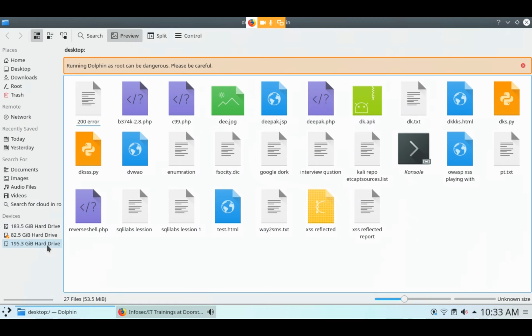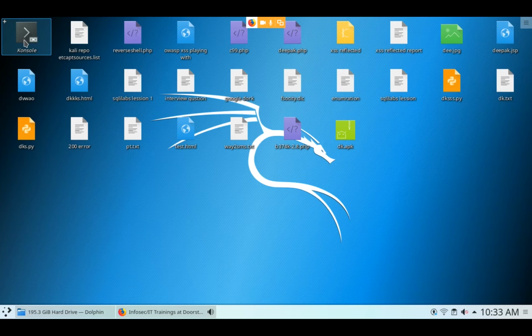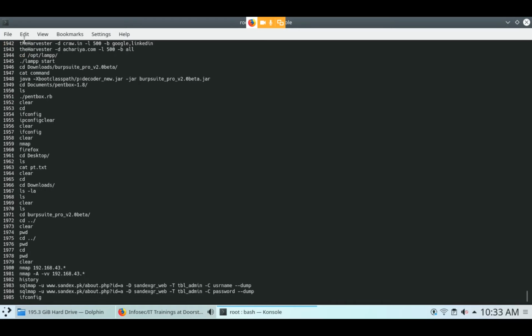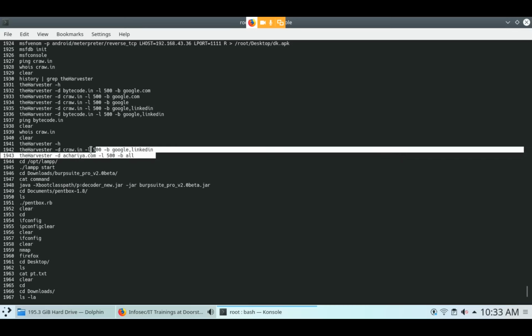For harvesting a particular website, what is the command, sir? I am sending you the command in the chat box. Can you find theHarvester? Yeah, here is theHarvester. theHarvester minus D, that's only one down, sir. Okay, I am sending you.